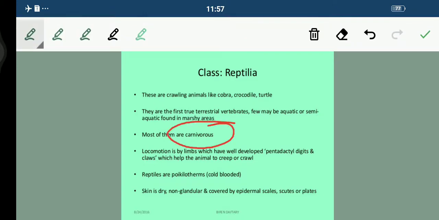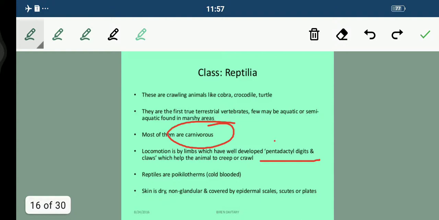So they eat the flesh of other organisms, and locomotion is done by the limbs which have well developed pentadactyl digits and claws, which help the animal to creep or crawl. Fine. You can see they have the 5 pentadactyl digits.